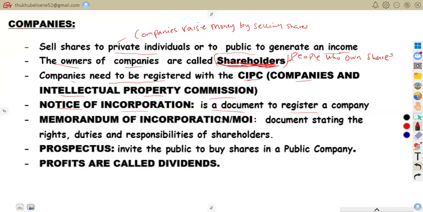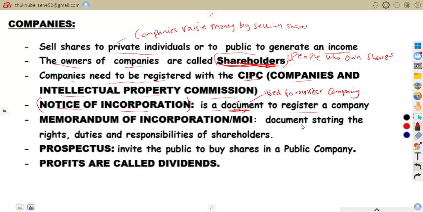This notice of incorporation is an official document. It is a document used to register a company and bring it into existence.